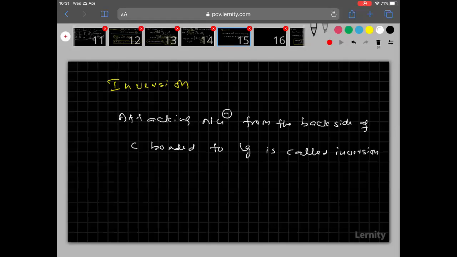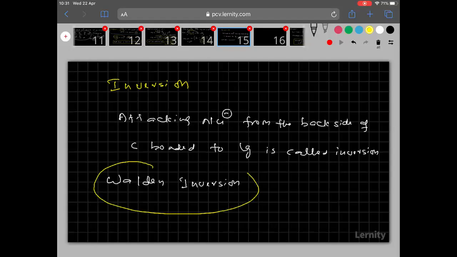Right? And remember, this inversion was first observed by a scientist called Walden. Therefore, this inversion is known as what? Walden inversion. Walden is the scientist who first observed this one. Therefore, this inversion is known as the Walden inversion.